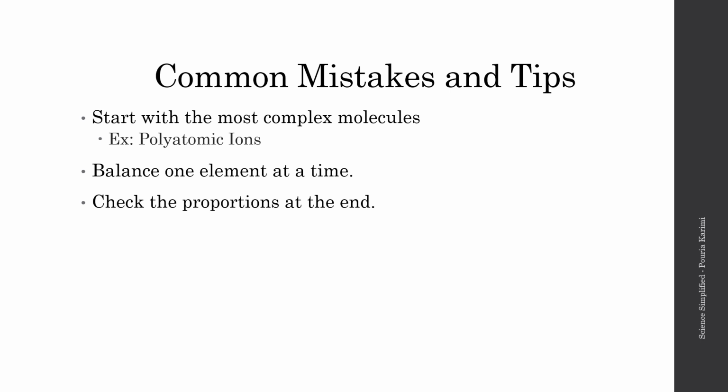Second thing is to balance one element at a time, as you saw me doing. So I started with one element, I solved it, and I went to the other element. I fixed it, I went to the other one. Fixed that one, went to the other one, and my equation was balanced. And the most important tip here is to check your work at the end to make sure you have correct proportions. It is really important because it is really, really easy to make mistakes in solving chemical equations. So we must always check our work at the end.